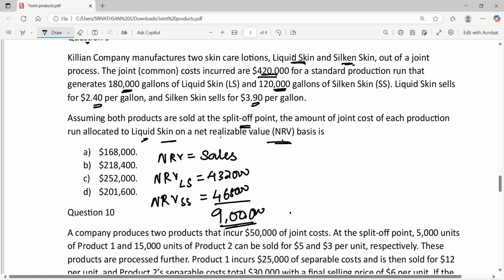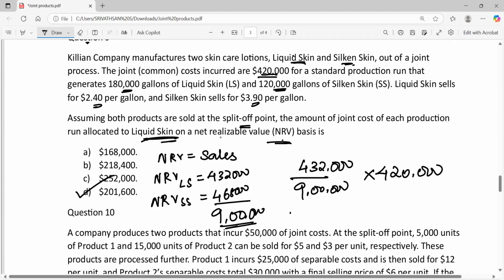We have to calculate the amount of joint cost that is allocated to product LS, liquid skin. So 9 lakh is the total NRV, out of which 4,32,000 came from product LS, multiplied by the joint cost of 4,20,000. So 4,32,000 divided by 9 lakh into 4,20,000, we get 2,01,600. So option B is the right answer.